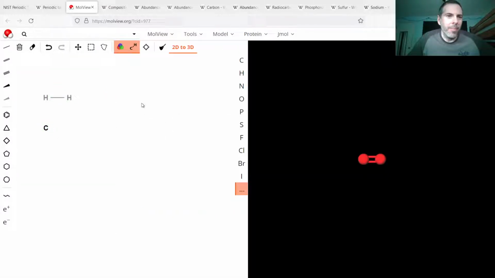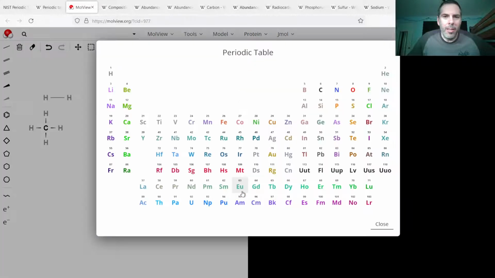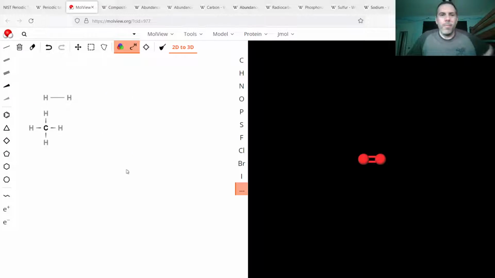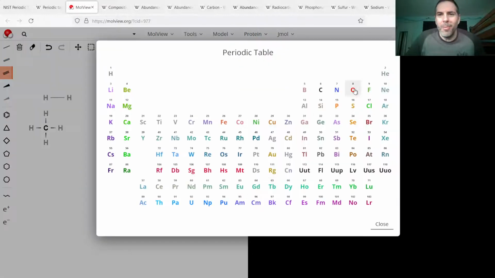Carbon. I'll just grab pretty much one of each to give an idea of what we're talking about here.